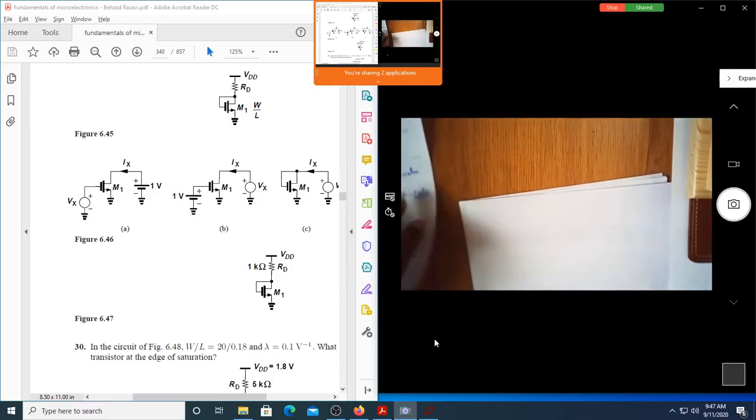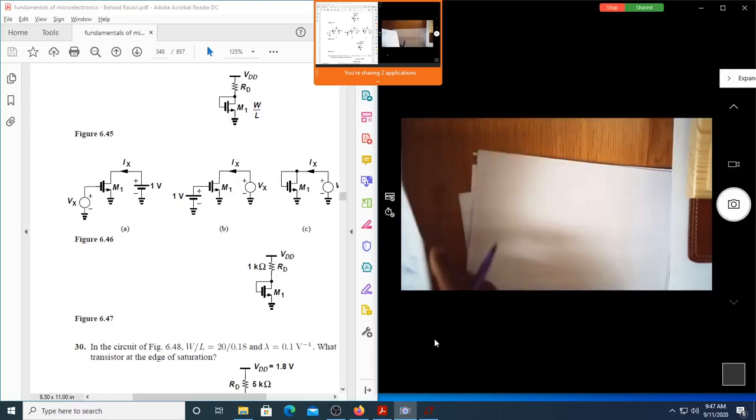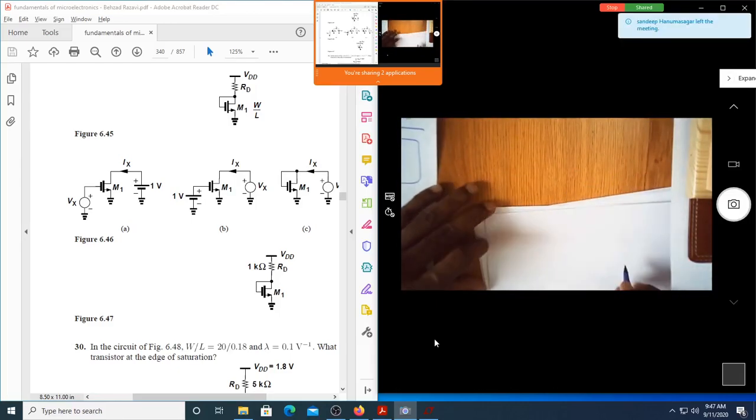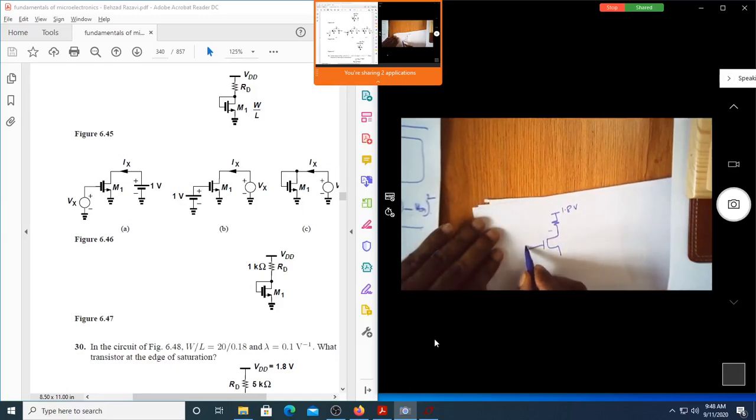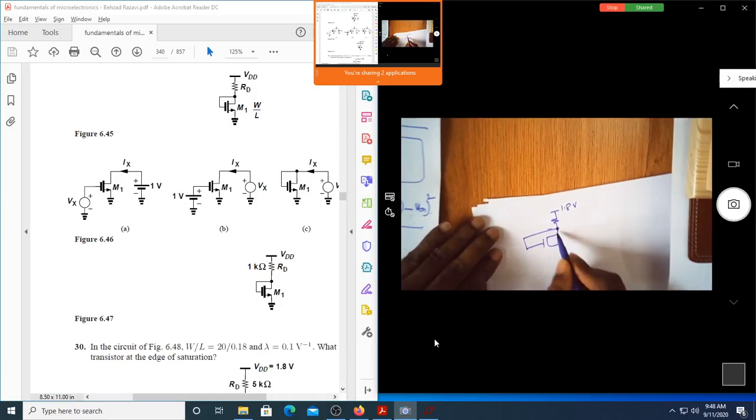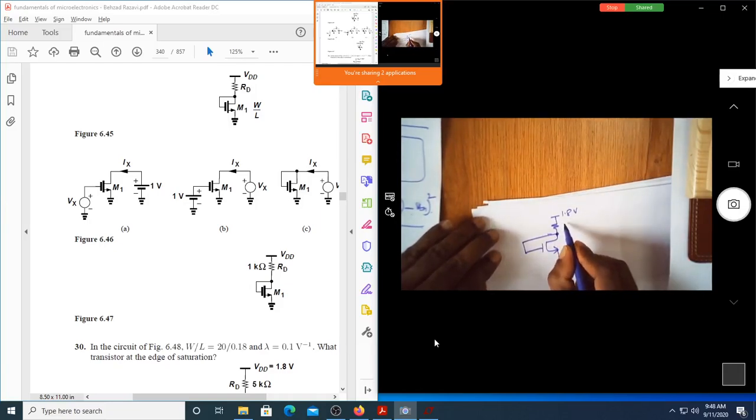How much is the voltage of the voltage source? Manu? 1.8 volt, VDD. Now it is 1 kilo.